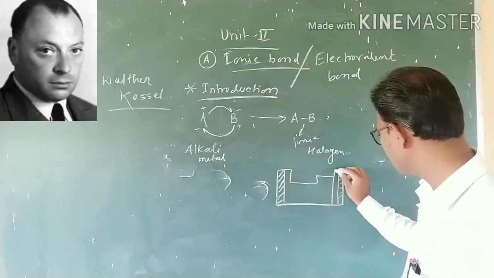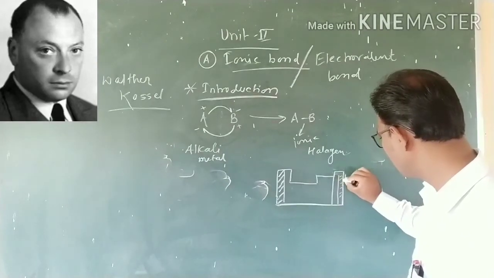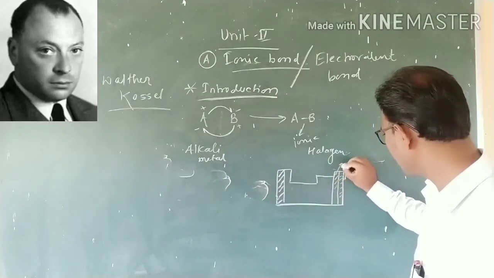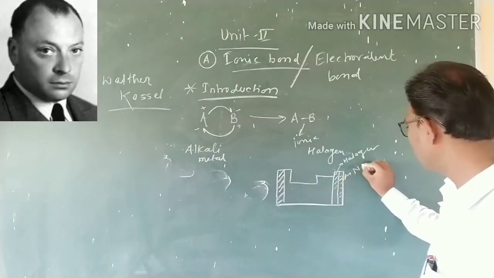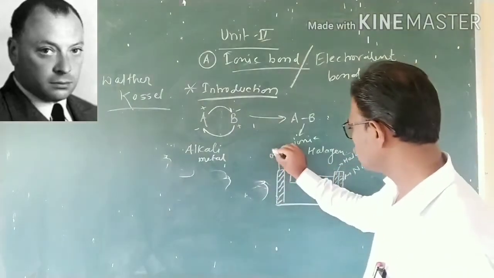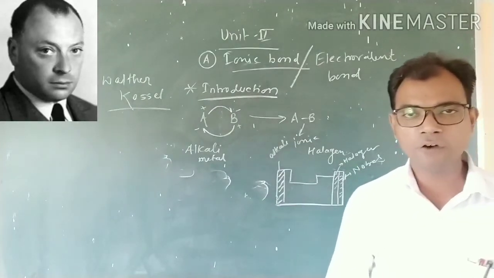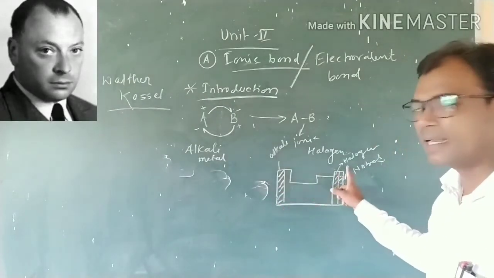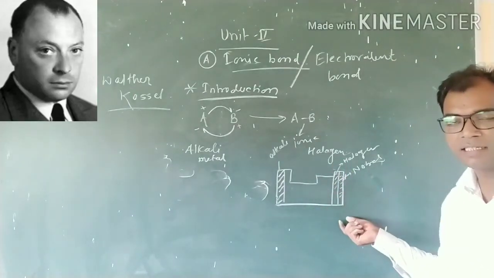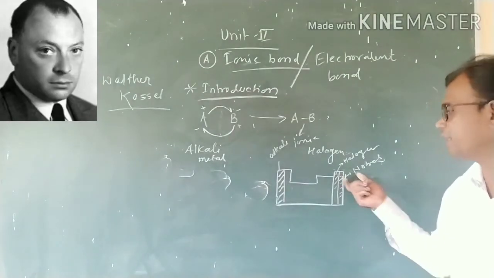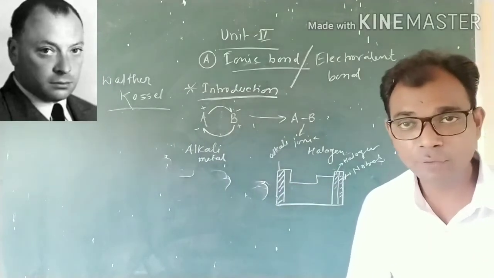Adjacent to the noble gas is the halogen family. Here there is halogen, here noble gas and here alkali metal. In the bond formed between the alkali metal and halogen, the noble gas acts as a boundary for the alkali metals and halogens for the formation of the ionic bond.